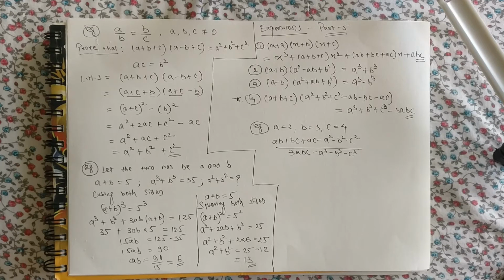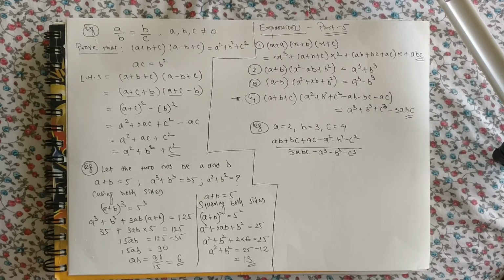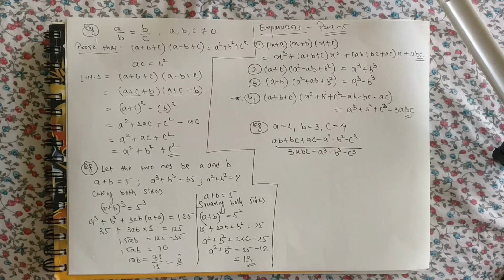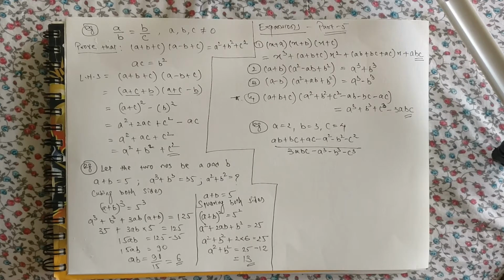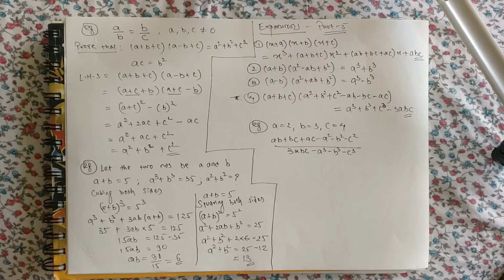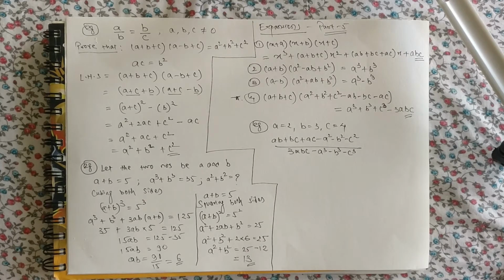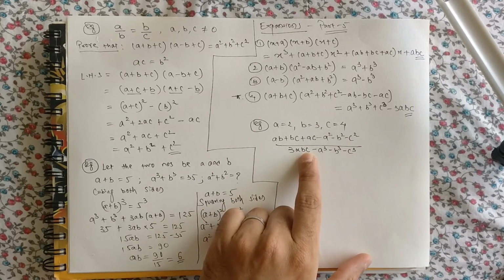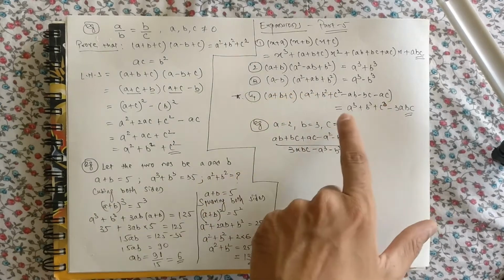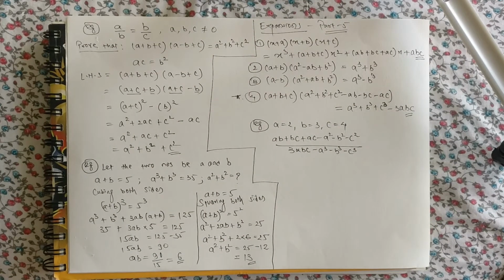So now it is a task to think about the value of ab plus bc plus ac minus a square minus b square minus c square, and the denominator which we are seeing over here, that is 3abc minus a cube minus b cube minus c cube. What I can see here is I can relate the numerator and the denominator of this fraction with identity number 4, which I just told you is very useful and very important.